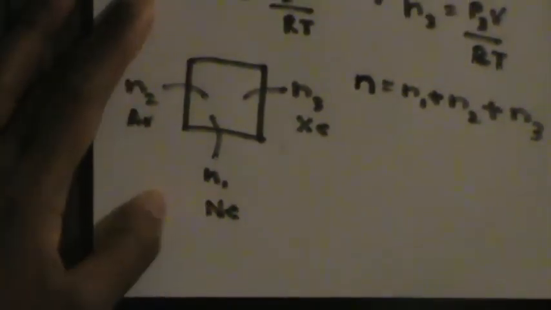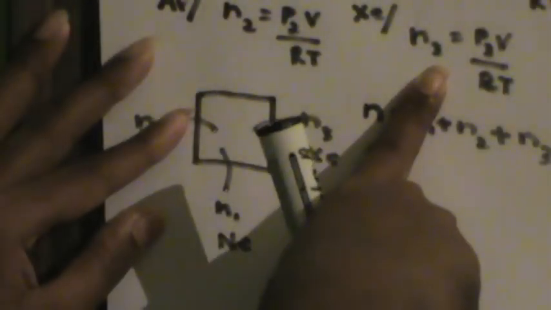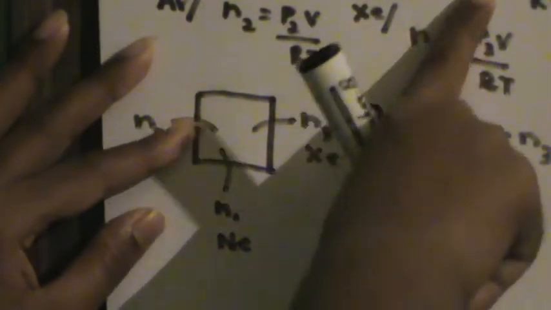Now if you put PV equals nRT for the whole sample, where the total pressure is P and the total number of moles is N, you will get N equals P times V divided by R times T.